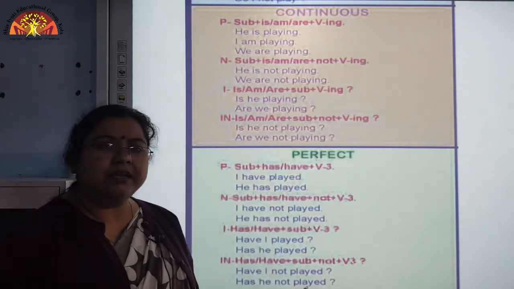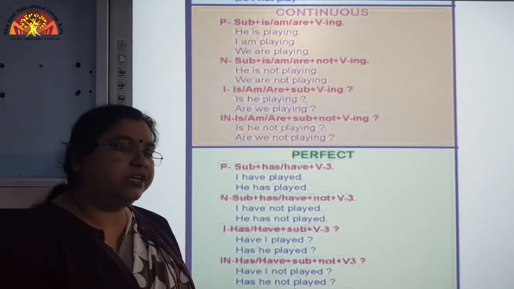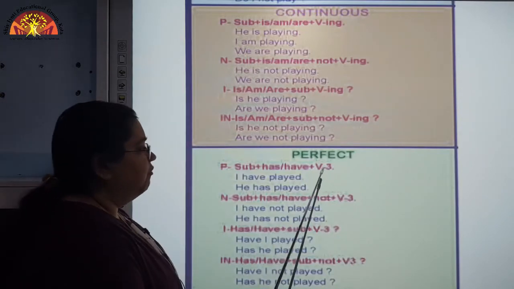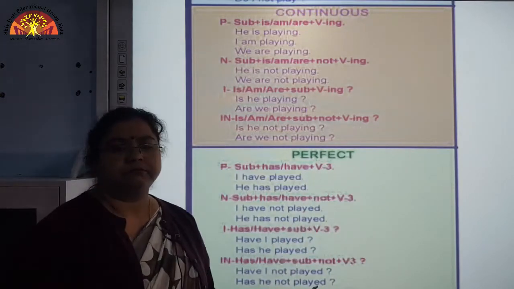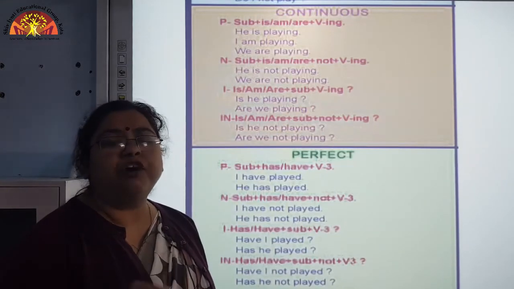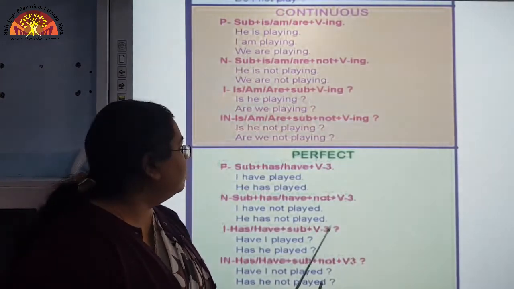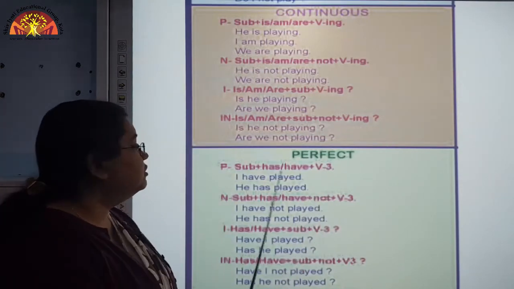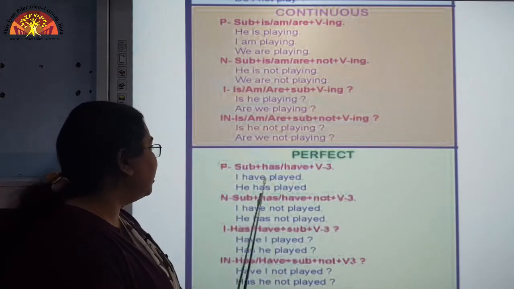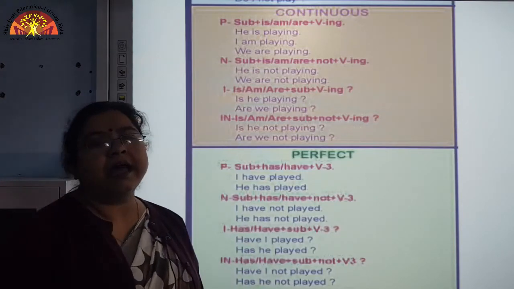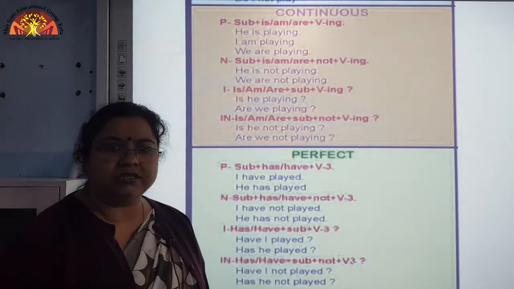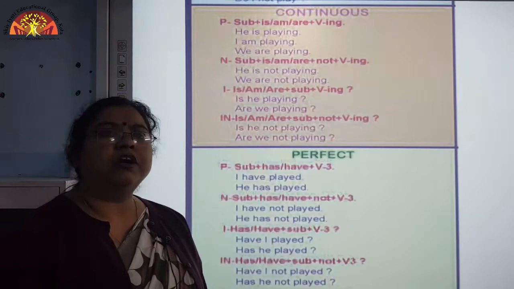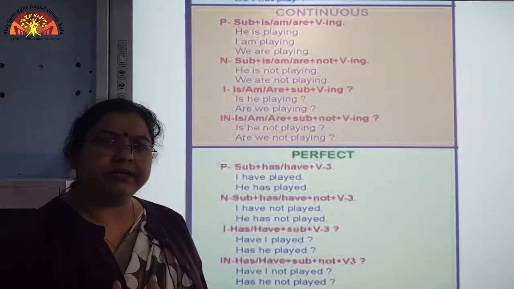Now, this is another helping verb which we are going to use here, has or have depending upon the subject, plus verb third form, that means the participle form of the verb. So, here we will use the verb's third form. See the sentence here, I have played, I have finished my breakfast. I have just got up from the bed, like this.